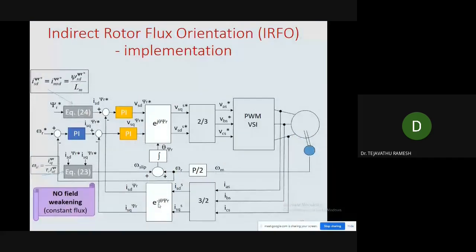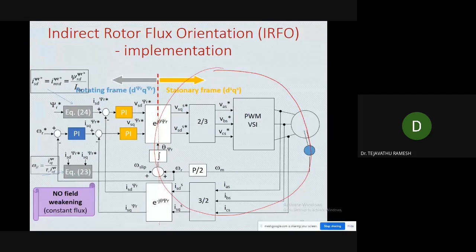So this is the block diagram of the indirect rotor flux orientation control method. Here, this is the portion of the stationary reference frame, and this is the portion of the rotor flux rotating frame, synchronously rotating. Here you can see the Clarke transformation, the Park transformation, the inverse Park transformation, and the inverse Clarke transformation.